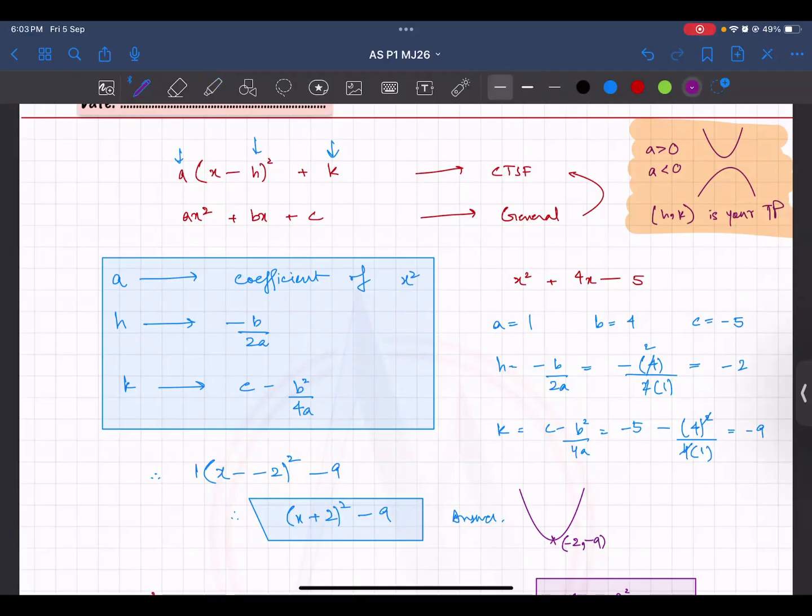This is your turning point. ये point और ये point. So if your A is positive, it is a smiley. So your turning point is a minimum. This is a minimum, and this is a maximum. The graph is going up, up, up, and then coming down. So the maximum it will go is the H, comma K.